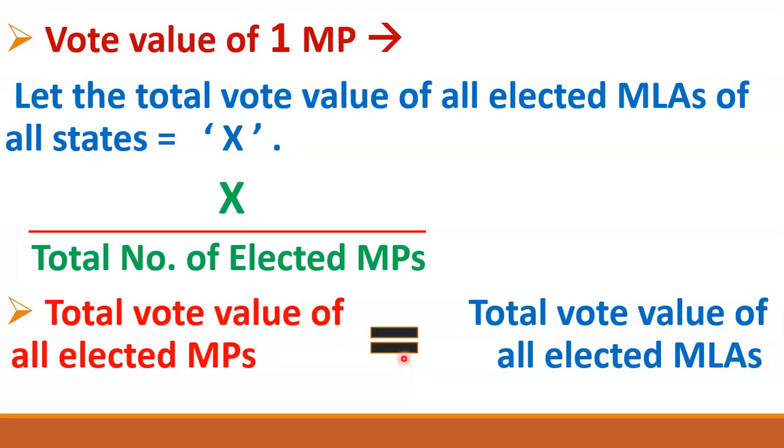It means that, friends, the president represents the people of India on the one hand, and the president represents the states on the other hand, equally. So the president equally represents the people of India and equally represents the states of India at the federal level. The president is the representative of the entire India, as well as the representative of the states. Okay.